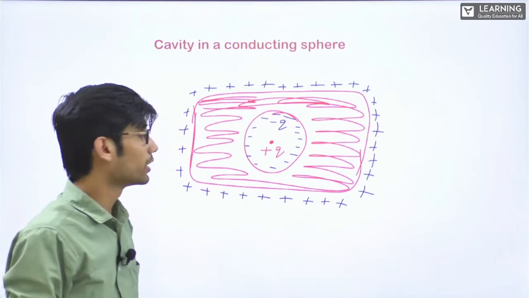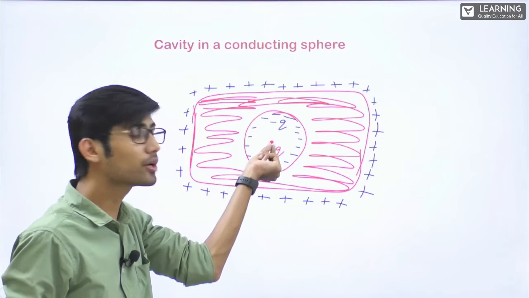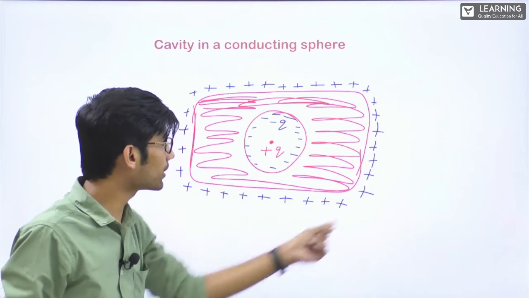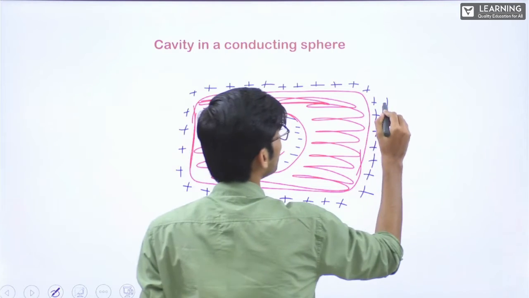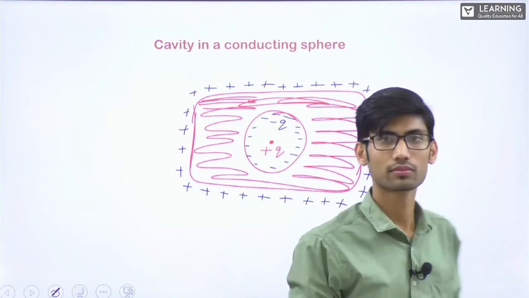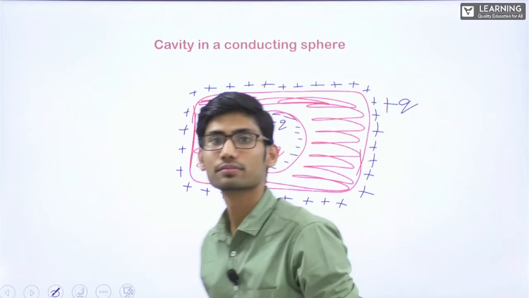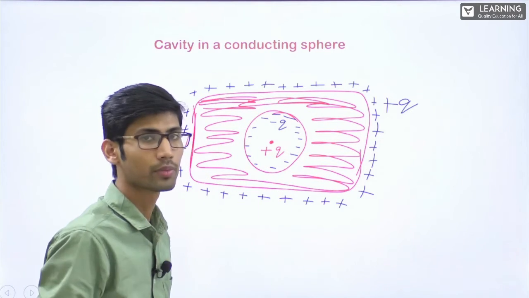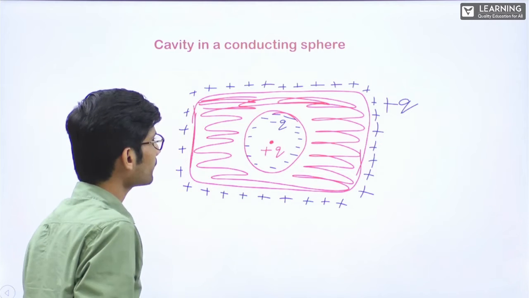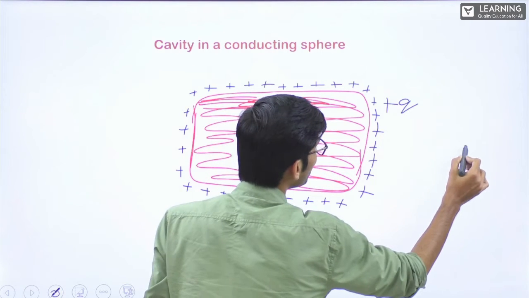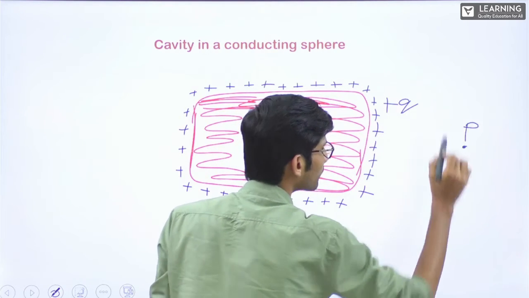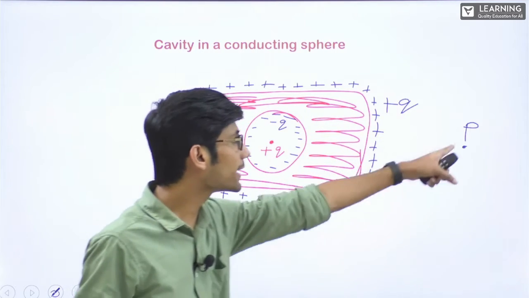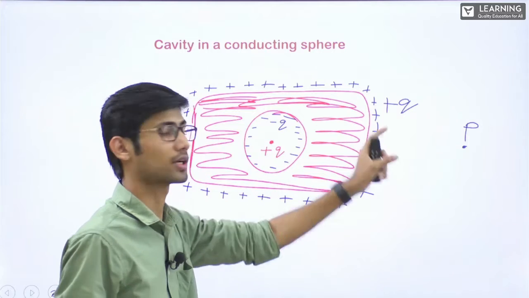Fine. What I did, I just kept a plus Q at the center. A minus q will develop here and a plus q will develop here. All right, because of this cavity, due to this positive charge. Okay, now see, if there is a point P, I want to find potential at this point. Potential at this point will be due to all the charges.